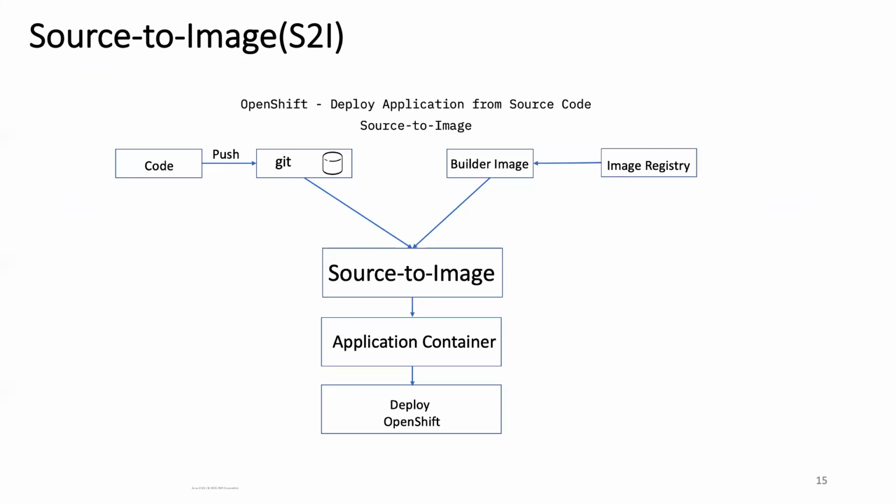There is a concept called S2I. I'm going to introduce this concept in this webinar, and in our next session, I'm going to explain it in depth. So we have this source-to-image concept that can help you build and deploy the model. It's a toolkit and workflow for building reproducible container images directly from the source code.